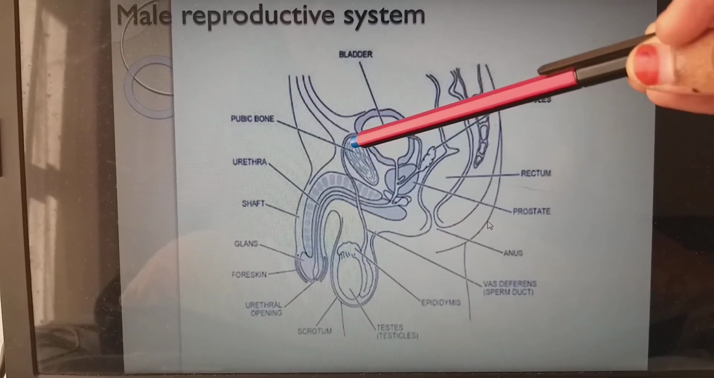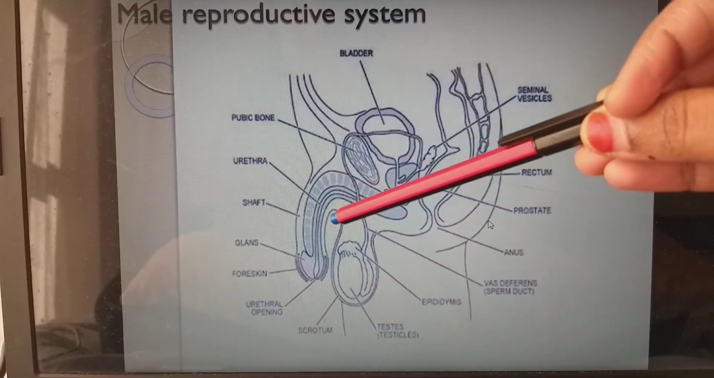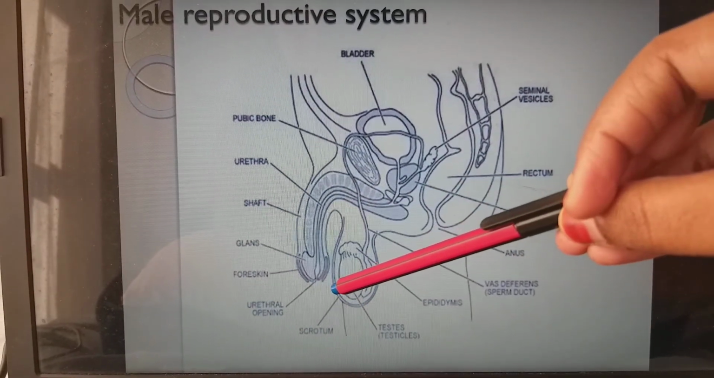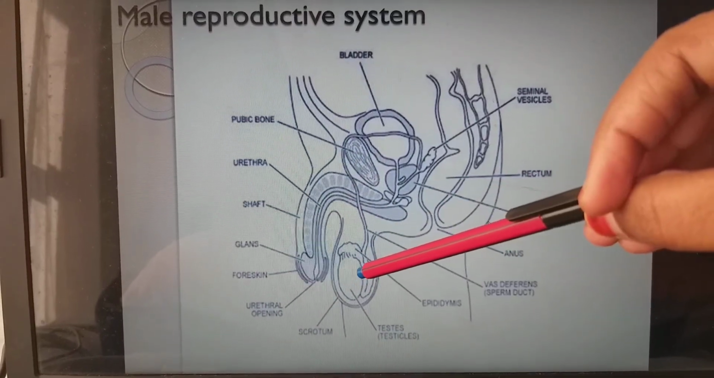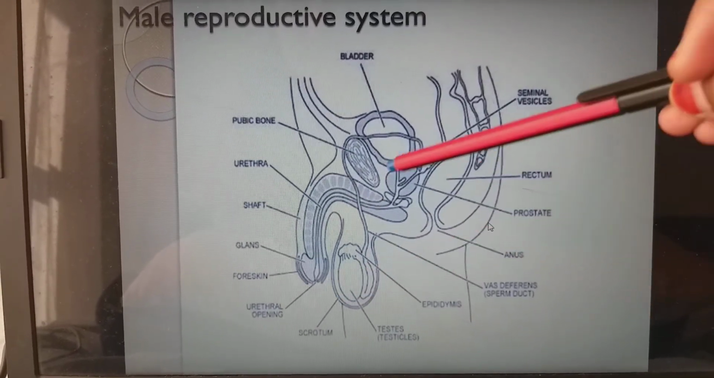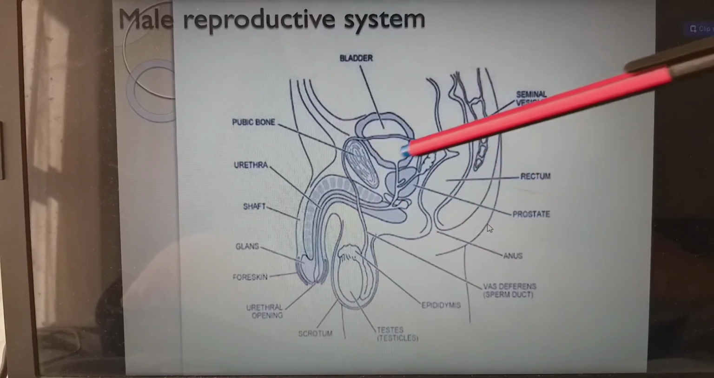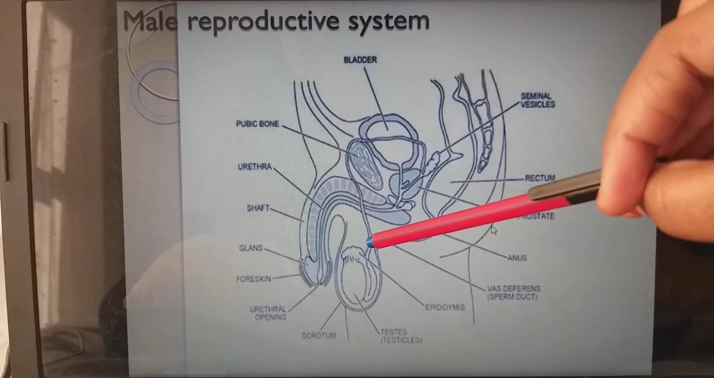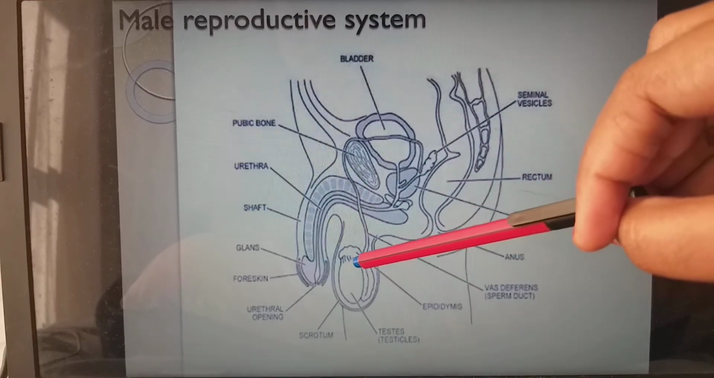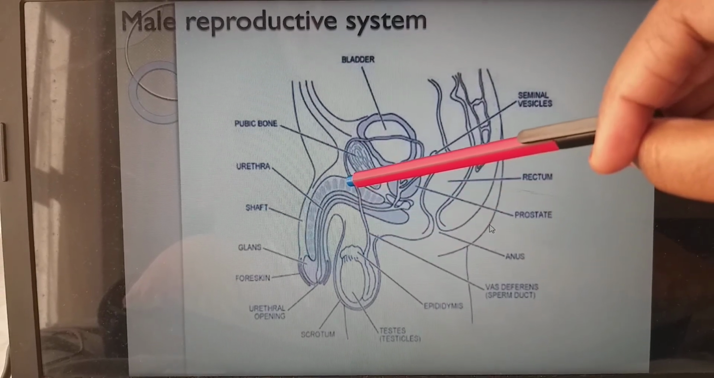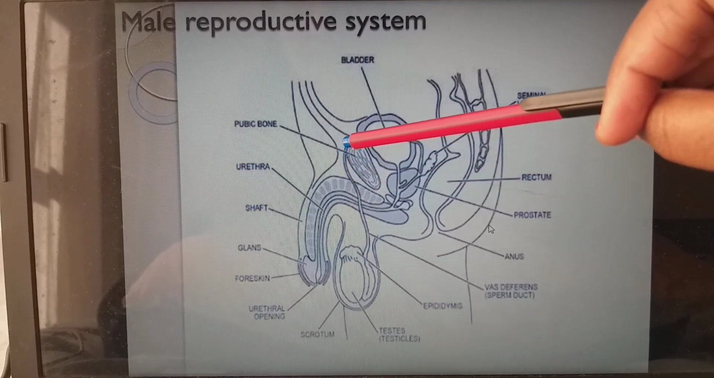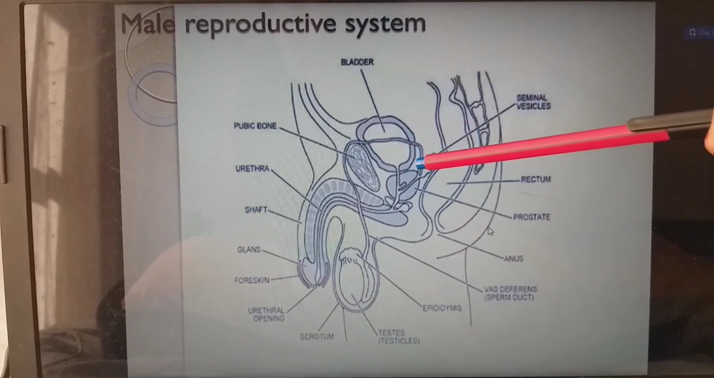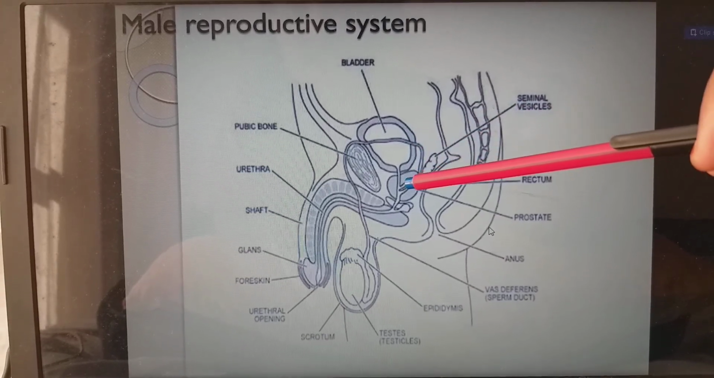Now this is the pubic bone, and these are the testes. The whole thing covering the testes, we call the scrotum. So we have a pair of testes present inside the scrotum, outside the abdomen. This is the epididymis, and this is the vas deferens. From the testis, epididymis, and vas deferens, the duct wraps above the pubic bone and around the bladder, and finally connects with the urethra.